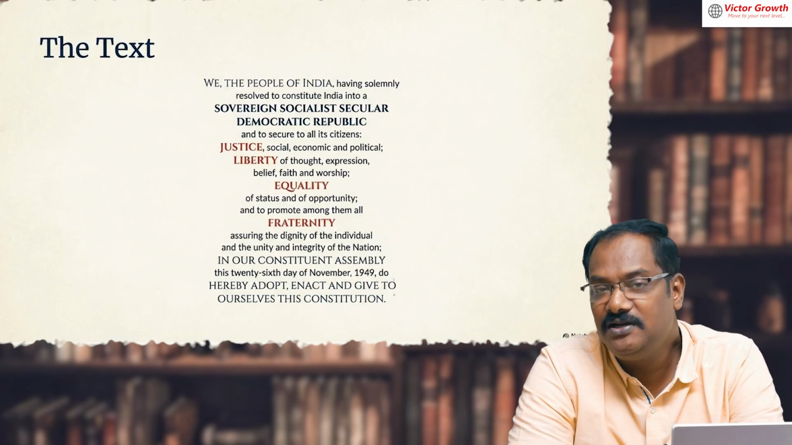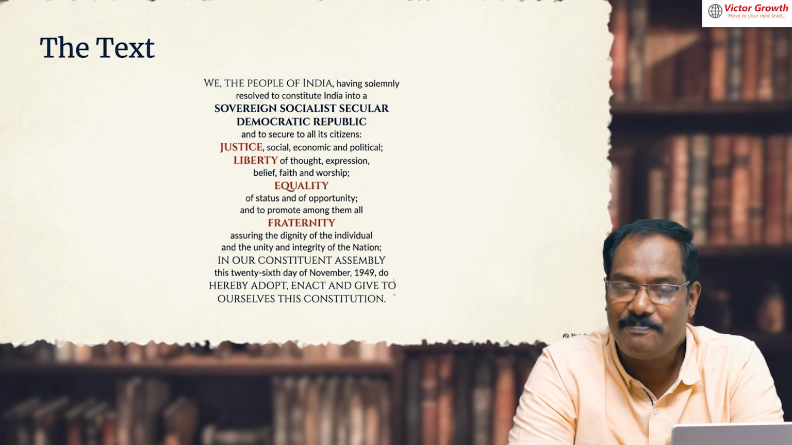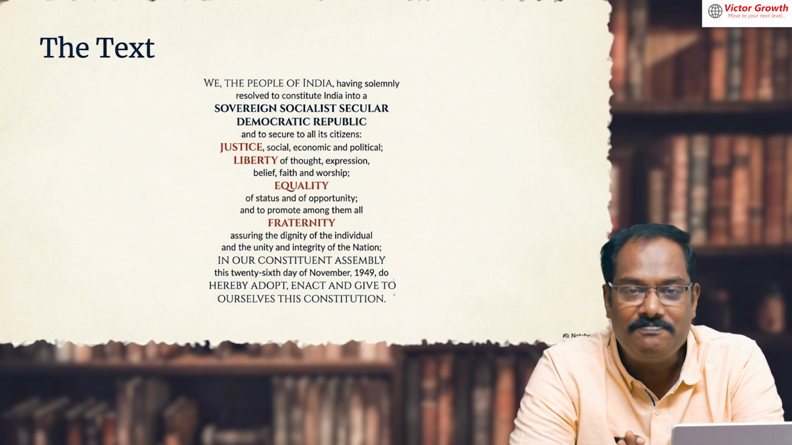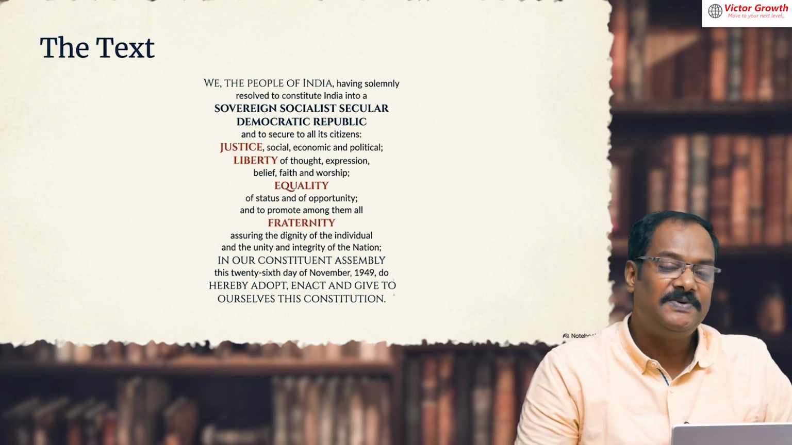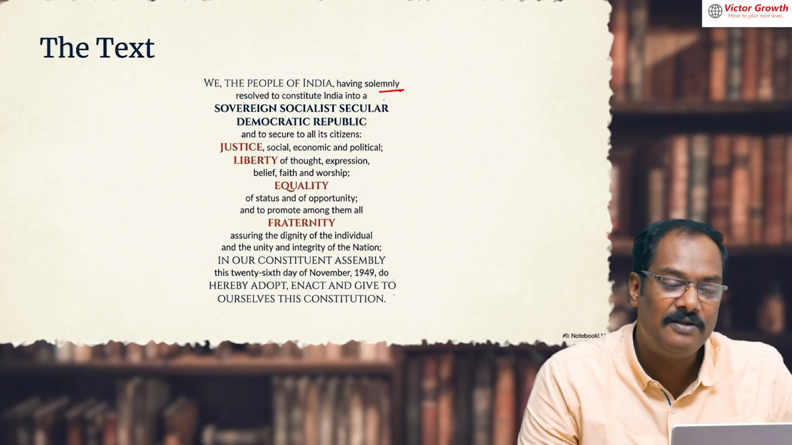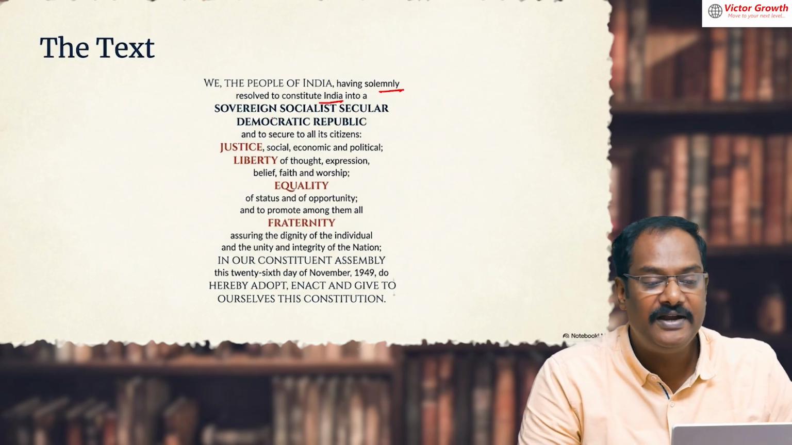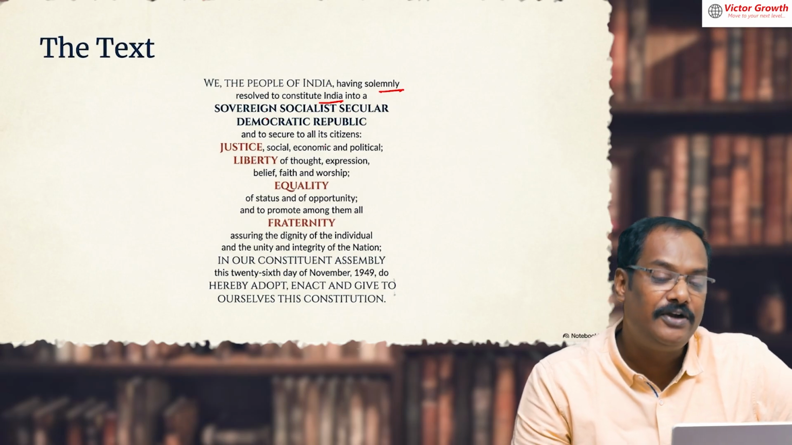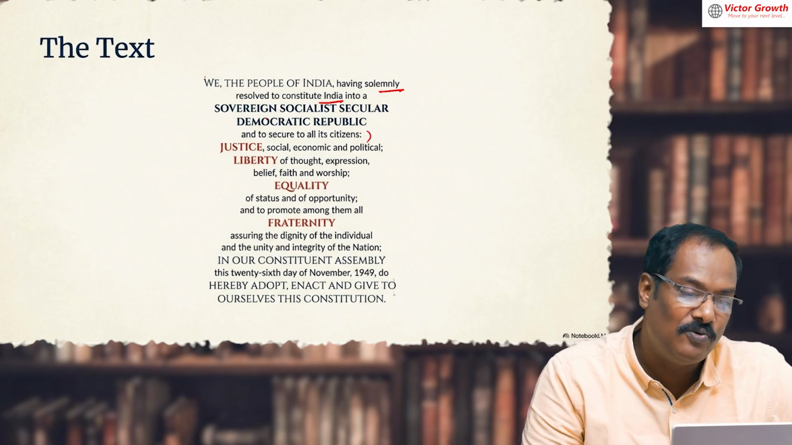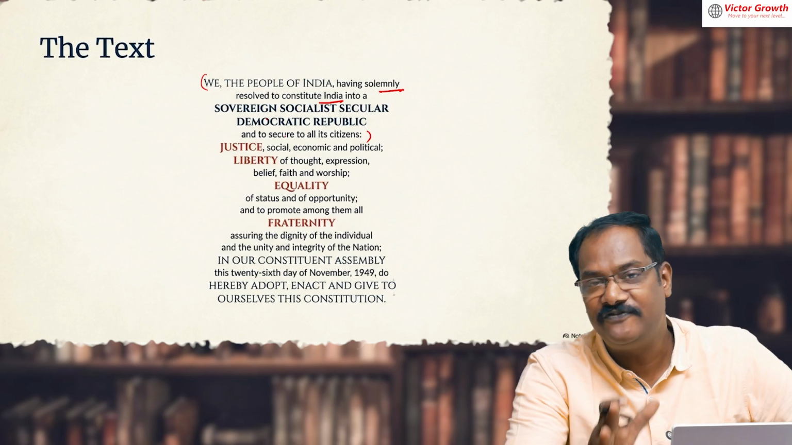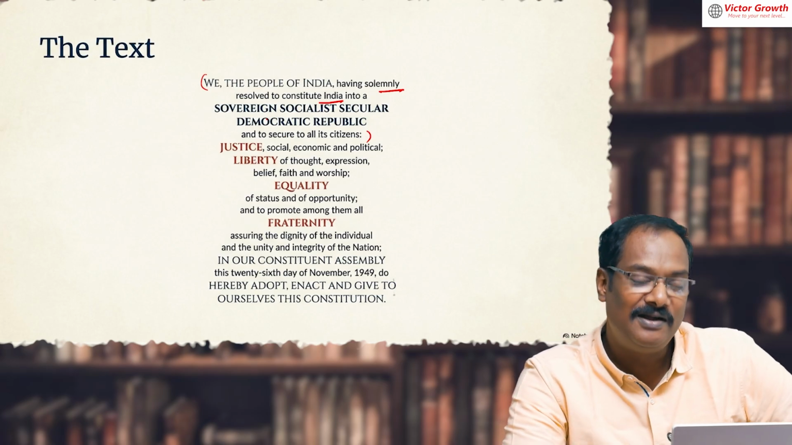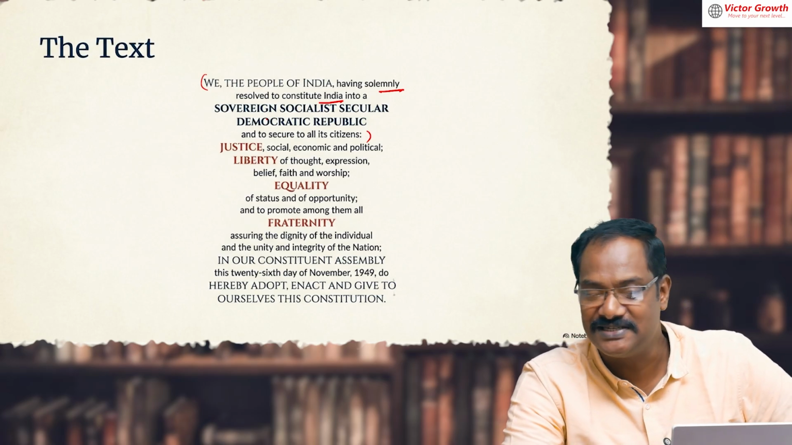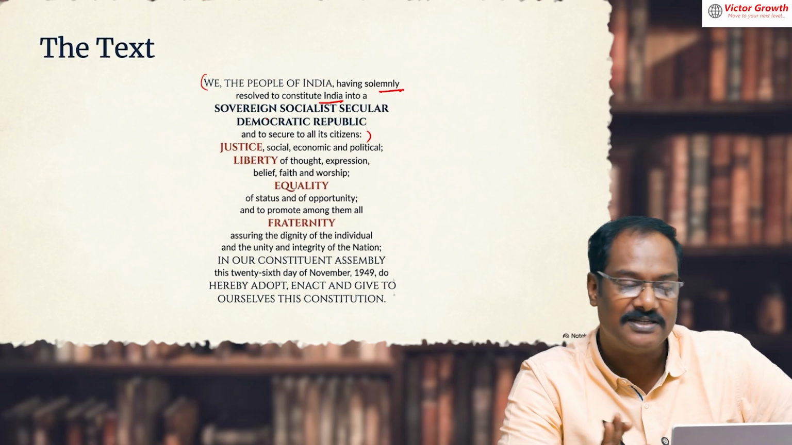Let us go to the next one. Now this is the present preamble, and you have to memorize this preamble. It starts with "We, the people of India, having solemnly resolved to constitute India into a sovereign, socialist, secular, democratic republic, and to secure to all its citizens." You have to remember, you have to revise it. You have to learn this, but over time you can understand. It's not like you can learn this on the first day itself.